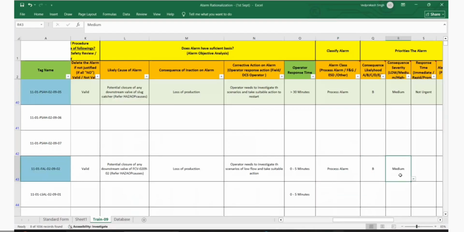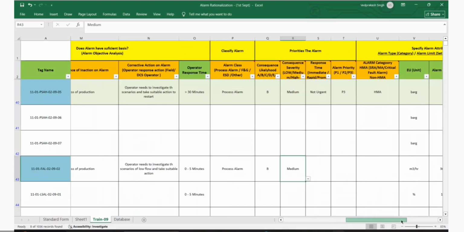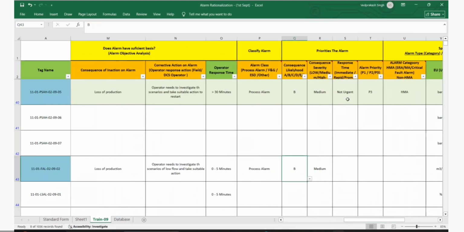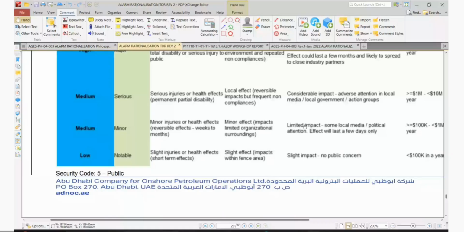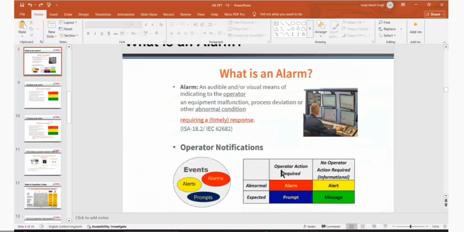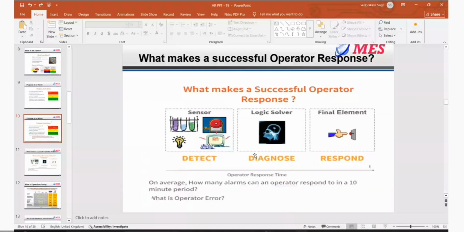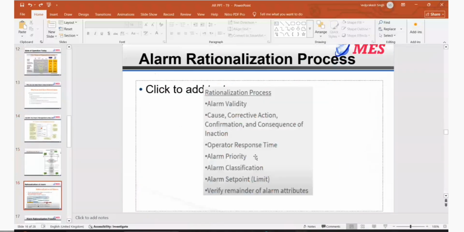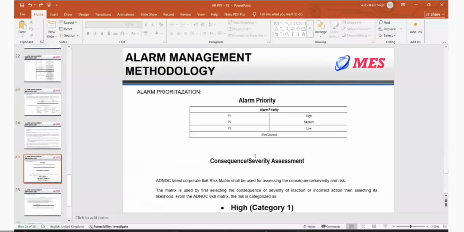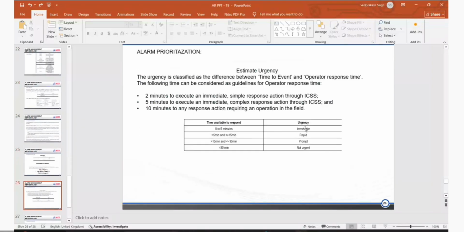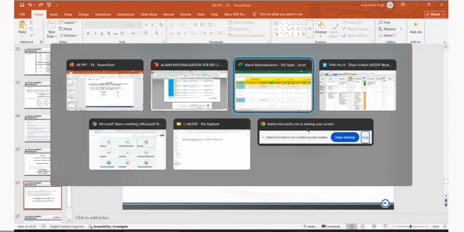We have seen medium. And after this, medium versus B is the same. Response time is prompt because this is immediate. Yeah, because if you see the category here, 5 minutes. I will also use this one so that we don't need to flip. 0 to 5 minutes is immediate. Yes. So I'm putting